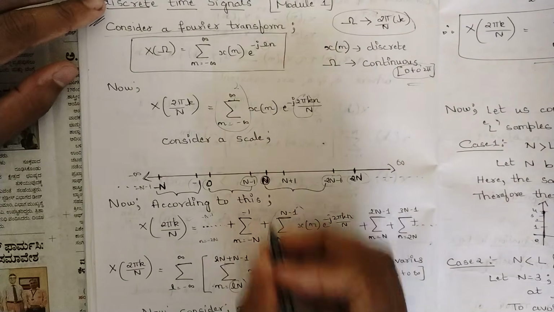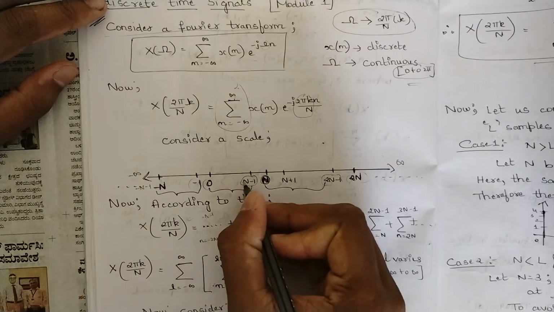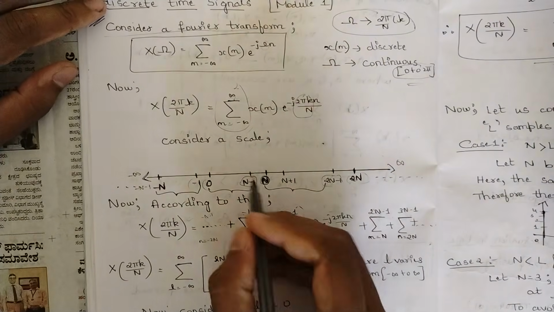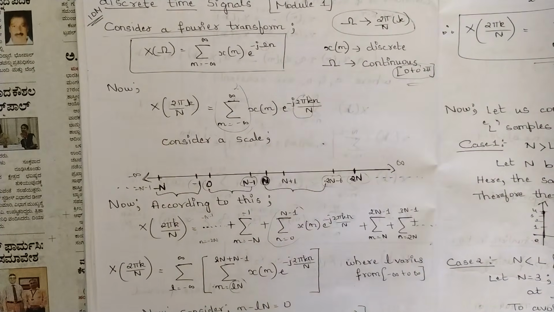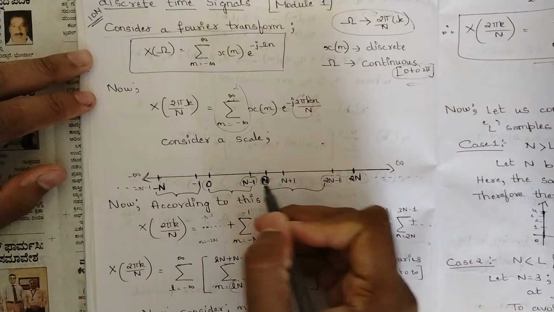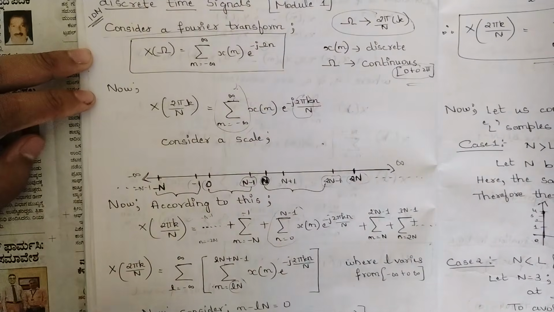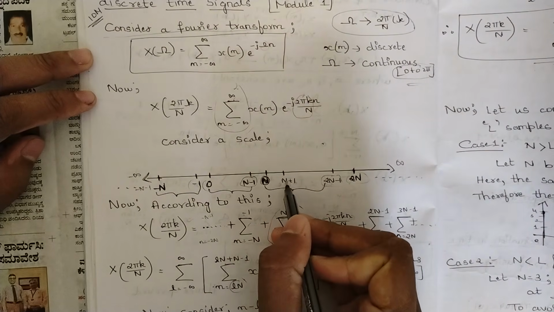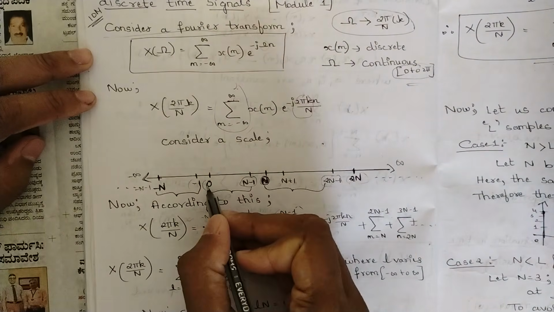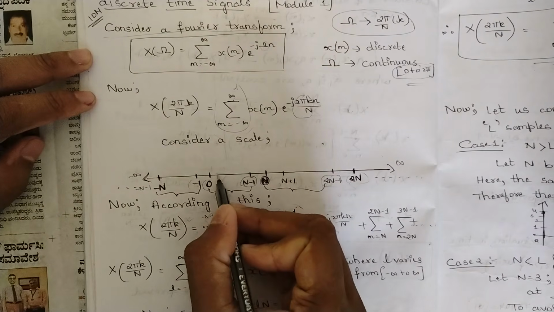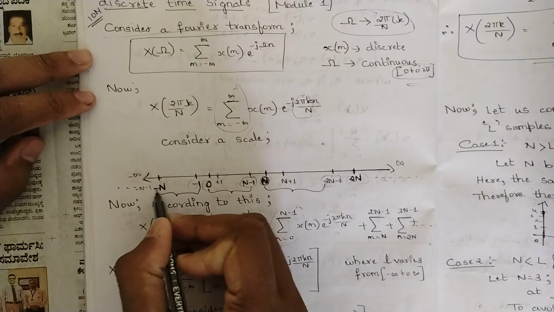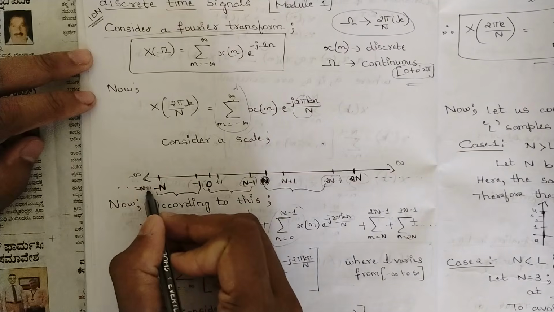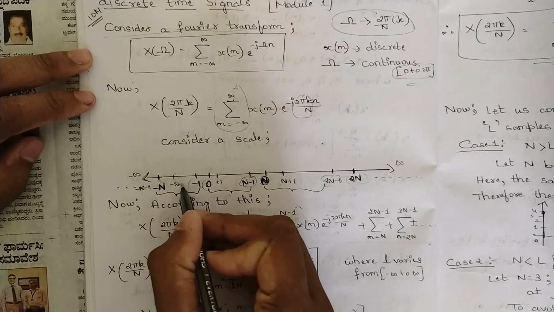Now before N there is one term, N minus 1. This N is one random constant value, and you know that before this constant value the previous number would be a difference of 1, so I have written it as N minus 1. After this you would have N plus 1. Similarly for 0 also write minus 1, plus 1. Here also minus N, so minus N minus 1, minus N plus 1.